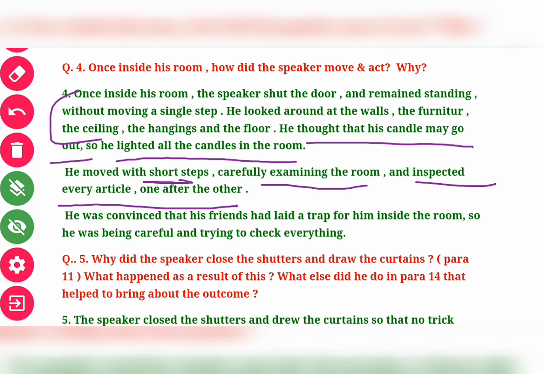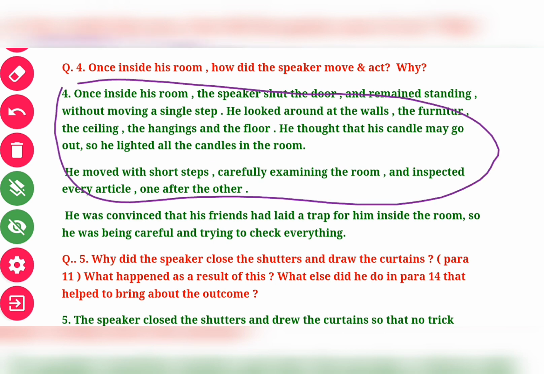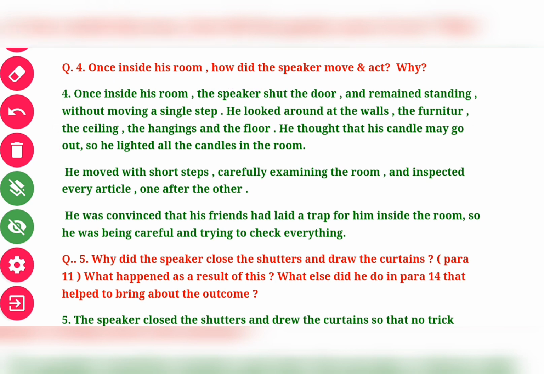By seeing this activity we could say how he was examining the truth that he guessed. And why did he do this? Because he was convinced that his friend had laid a trap for him inside the room, so he was being careful and trying to check everything. He was convinced because the behavior of his friend looked awkward to the speaker.